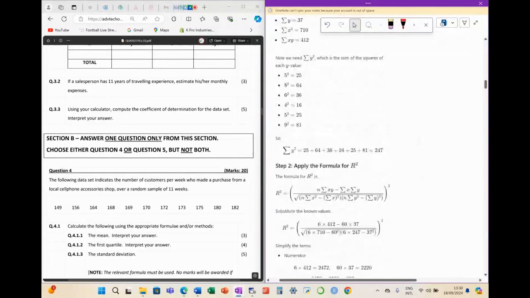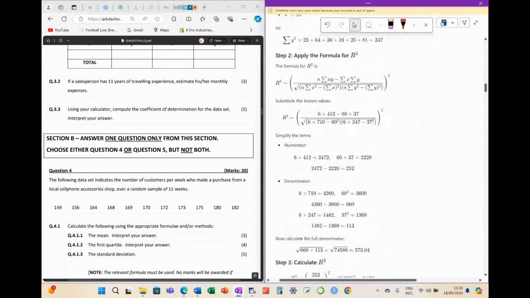So here you can now see, in order to get your R squared, they're saying using your calculator. So I told you guys, you can do all these things using a calculator. I advise if you want to go that route, there are many YouTube videos which you can use. And then you just need to put in the calculator that model that you're using.